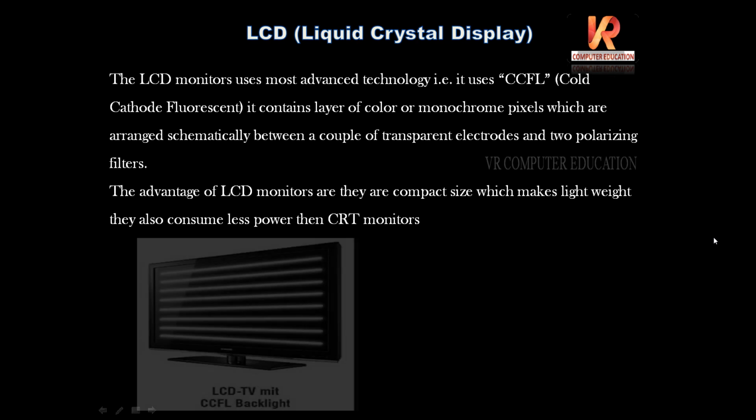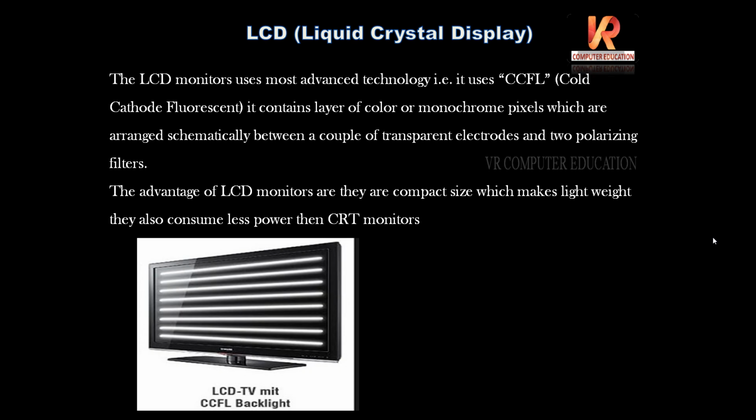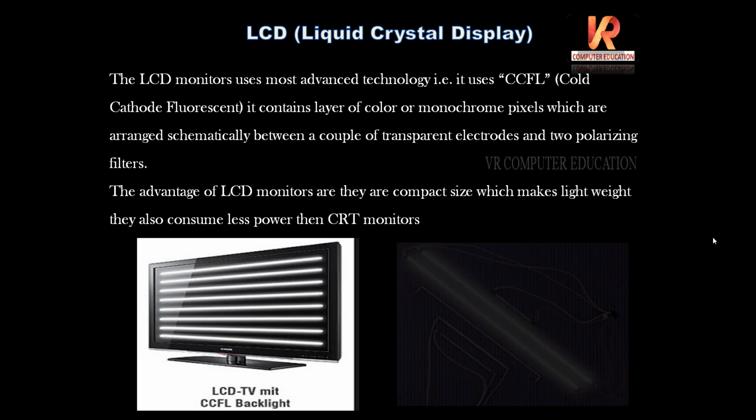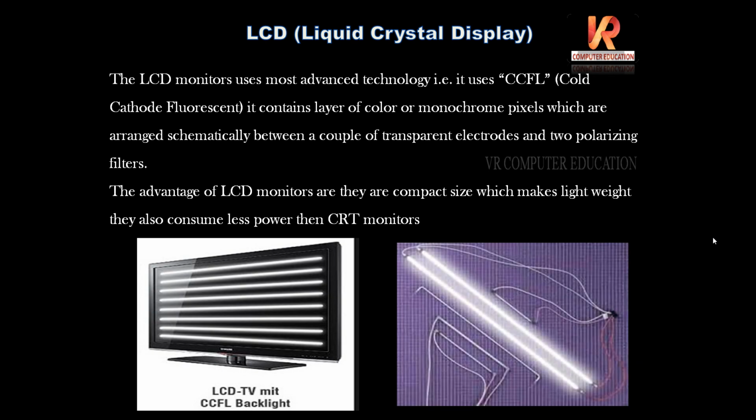Next, LCD, that is liquid crystal display. LCD monitors use more advanced technology; they use CCFL, cold cathode fluorescent. It contains a layer of color or monochrome pixels arranged between a couple of transparent electrodes and two polarizing filters.